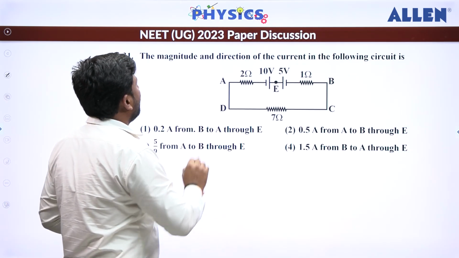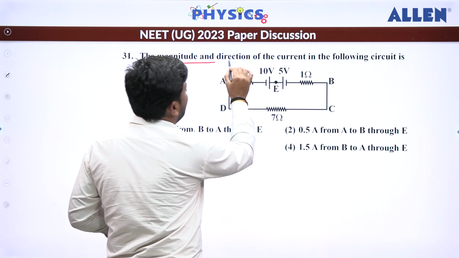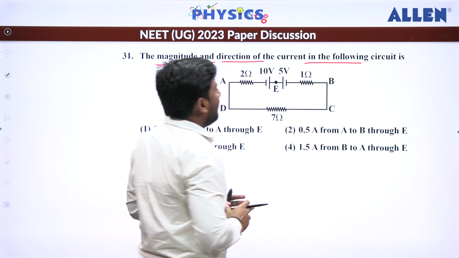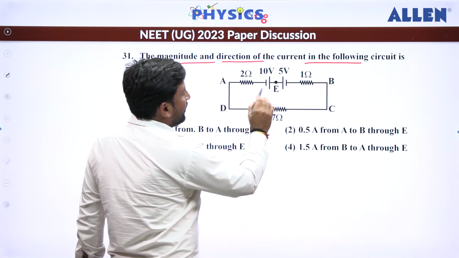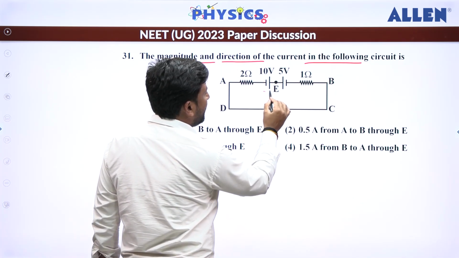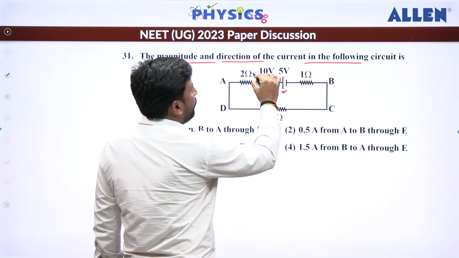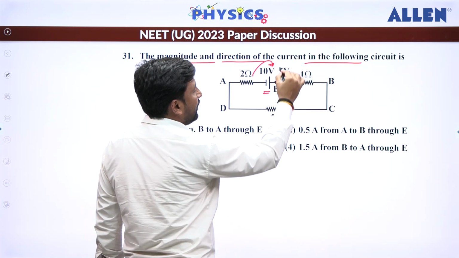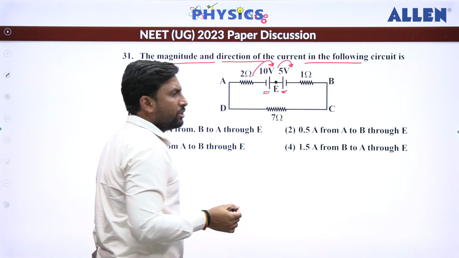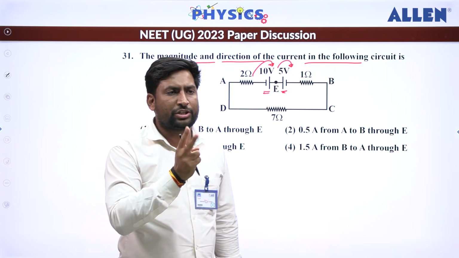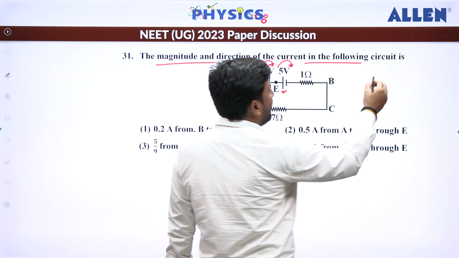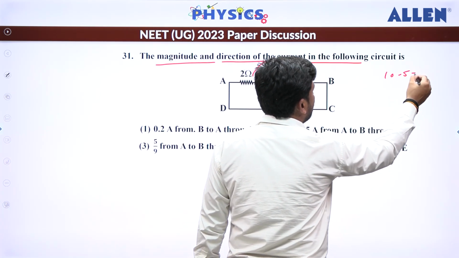Now question number 31. They have given magnitude and direction of current in the given circuit. So we know that here there are two sources of EMF. It is this 10 and this is 5. If you go from here, we are going at higher potential. If you go from here, we are going at lower potential. So both are connected in opposite sense. So net EMF will become 10 minus 5. So that is going to be 5.